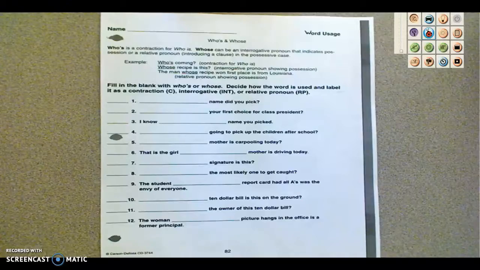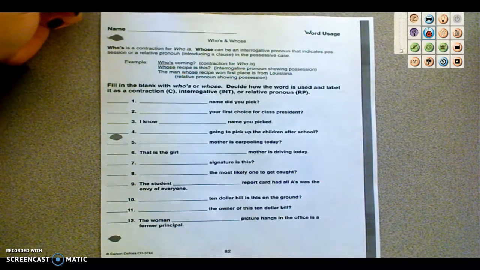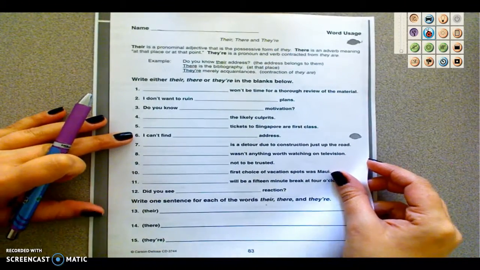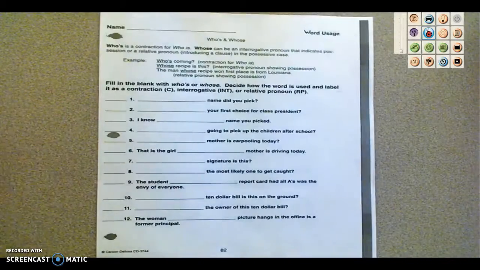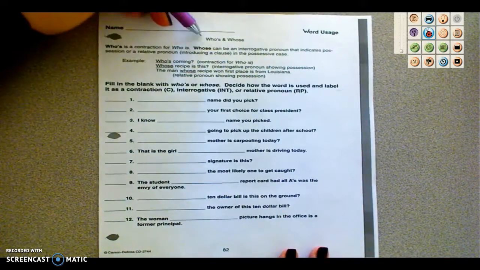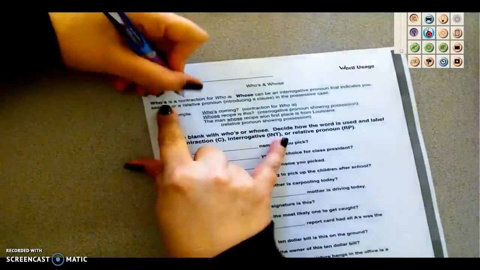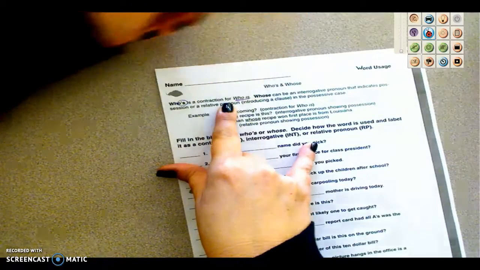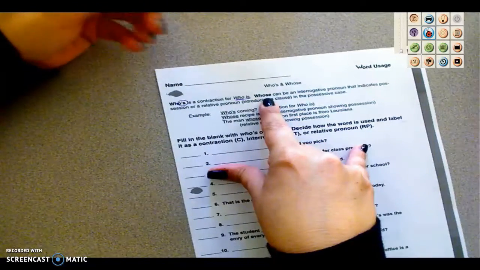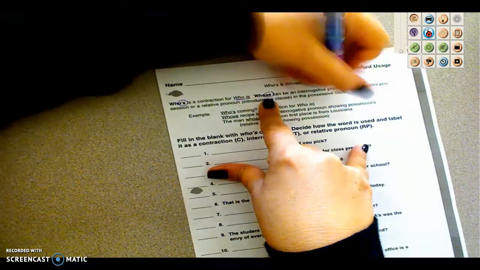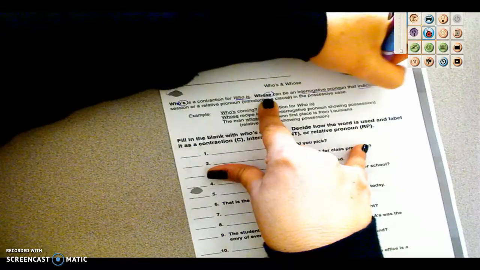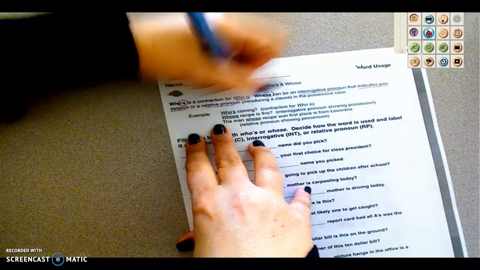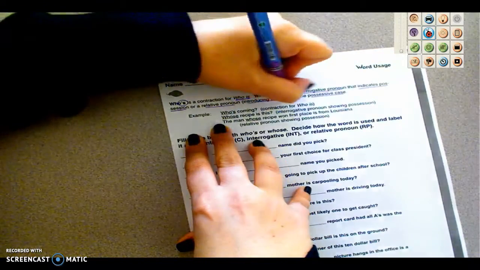We are looking at pages 82 and 83 today. Whose and whose. Whose, with an apostrophe, is a contraction for who is. Whose, with an SE, is an interrogative pronoun that indicates possession, or a relative pronoun in the possessive case that's introducing a clause.